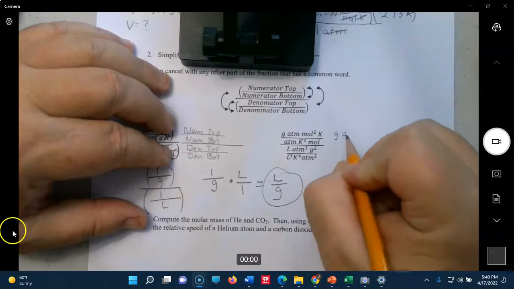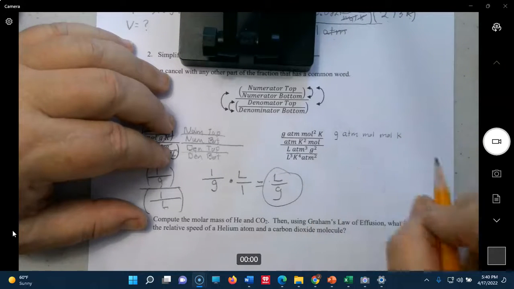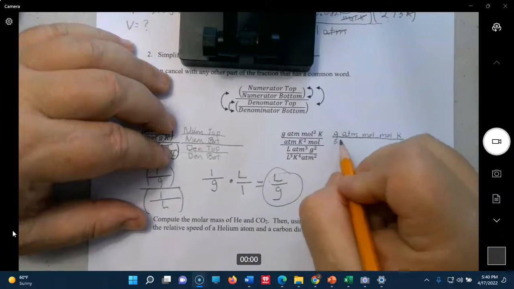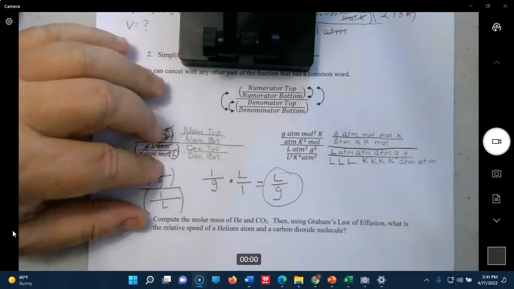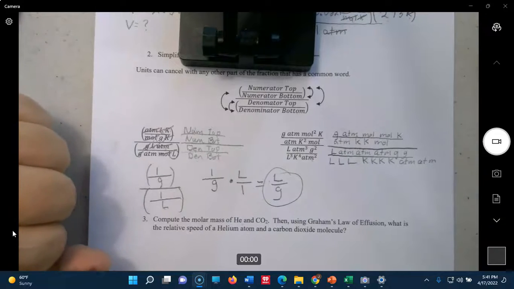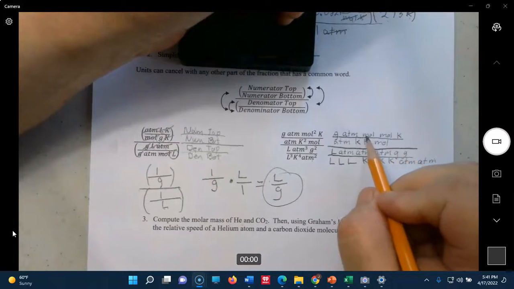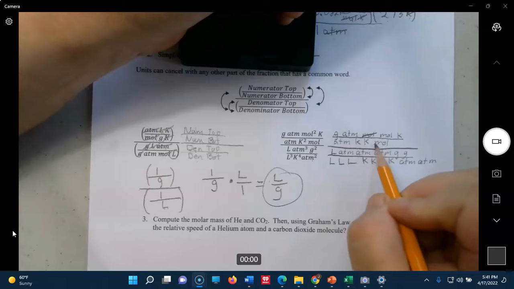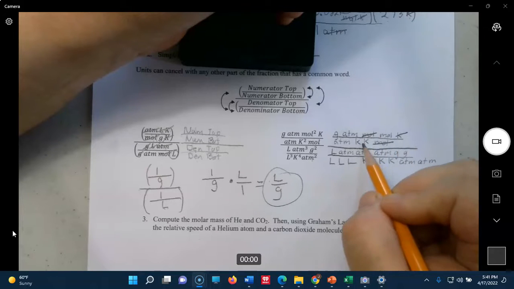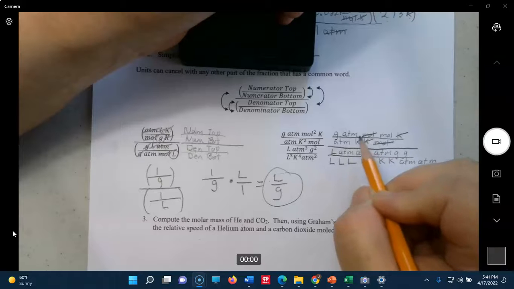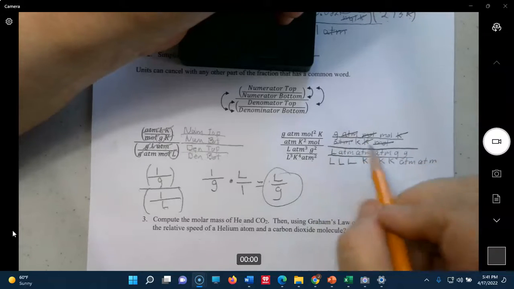So here we go. I am omitting the little dots for times signs, so any space between terms is simply a multiplication. Okay, so I've broken everything out like that. Now you can start canceling. We have mole in the numerator top and in the numerator bottom. We have Kelvin in numerator top and Kelvin in numerator bottom. We have atmosphere, numerator top, numerator bottom.